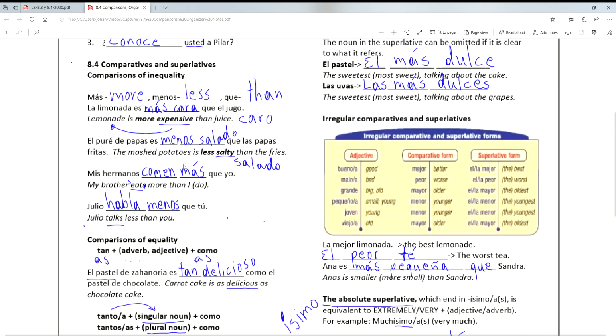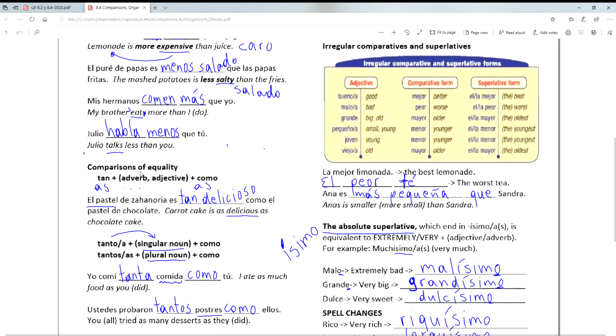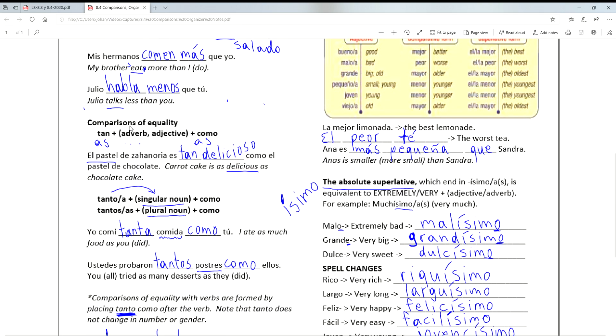Now, okay, let's kind of recap this right here. So comparisons of inequality, you follow the same sentence structure as you would in English. The adjective you use to make your comparison agrees with the noun you mentioned first. And now let's look at comparisons of equality. Okay, so in that case, we're saying things like as some type of adjective or adverb as something else. Okay, so again, same sentence structures.